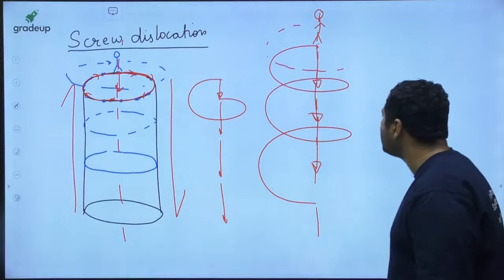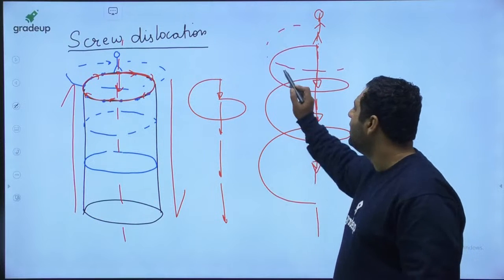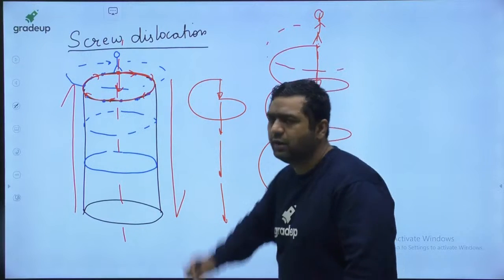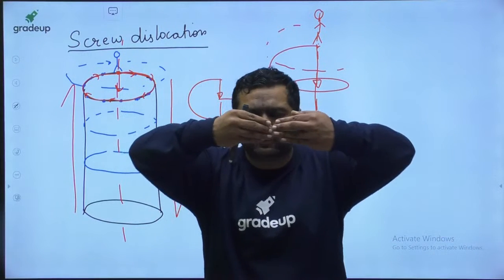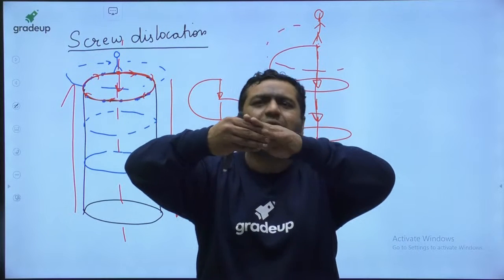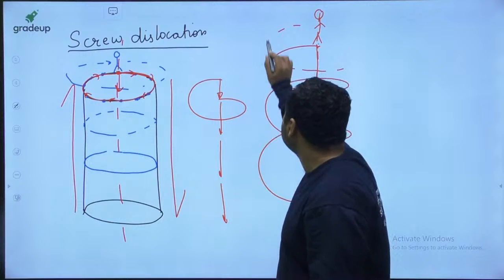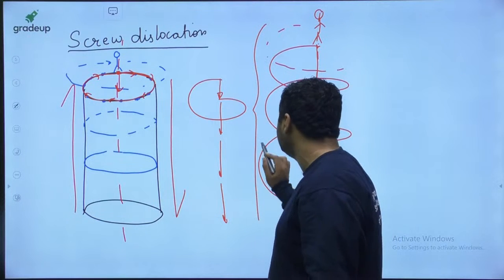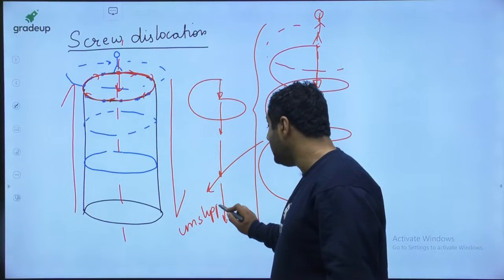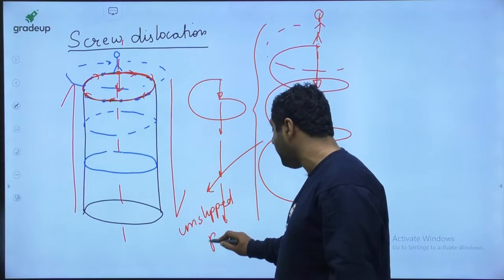So my dear, here if you consider, as you started from here, it is also starting from here. It was initially like this, but this part is going down. So the starting point was previously this one, and now also the starting point is this one. So I will say the left hand side part can be considered as the unslipped part.